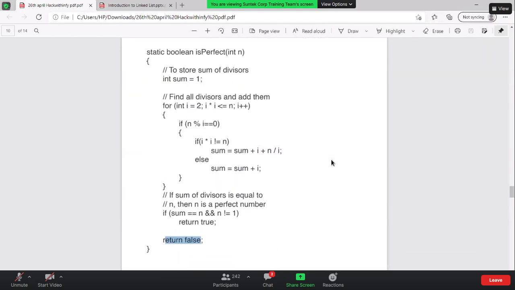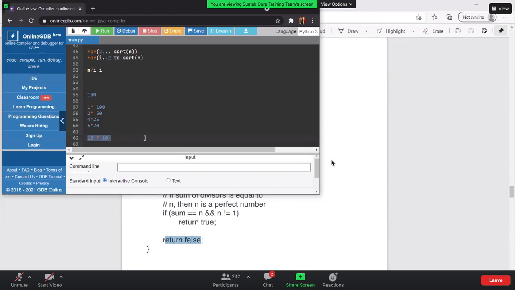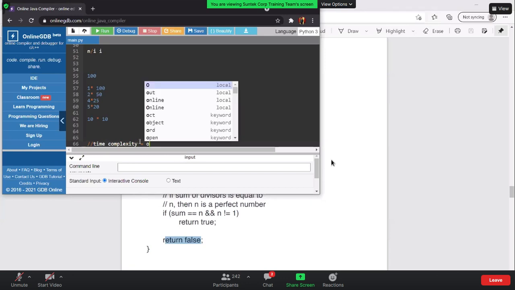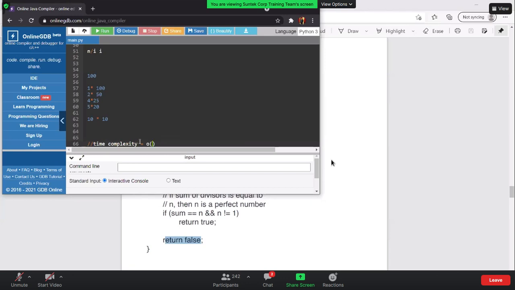So if I just summarize whatever we have discussed so far, the first thing is the time complexity you need to take care of. The solution can be done in big O of n as well, but we have optimized it to big O of square root of n, or root n. The second thing is the edge cases. This is where most people make mistakes and are not able to pass a few of the test cases. So edge cases you need to take care of.